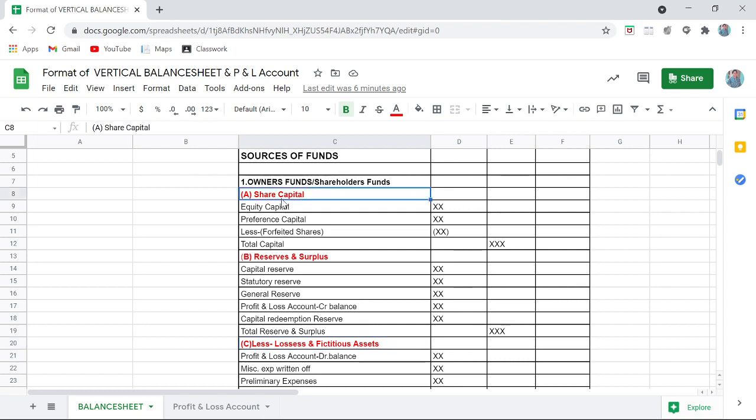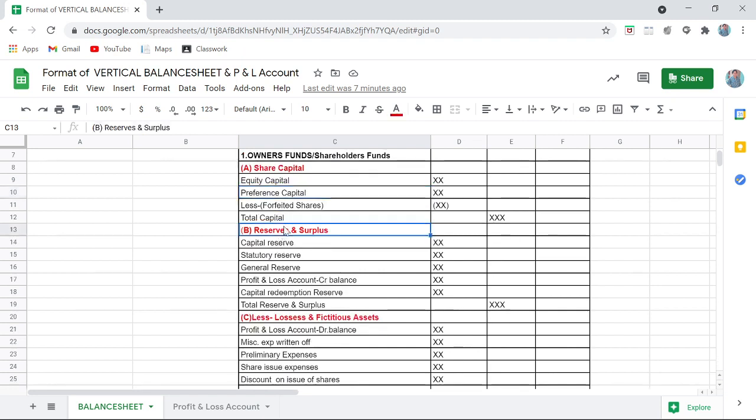So first let us talk about share capital. Share capital includes equity and preference, the total capital, right? There are two types of capital, so equity plus preference, both I will be including, minus forfeited shares. If there are any shares which are forfeited, meaning cancelled, they are no more part of your capital, so they will be deducted. But this comes very rarely in the sums. So first just remember equity and preference will be added. Whatever share capital you have in the sum, it will be added here as share capital.